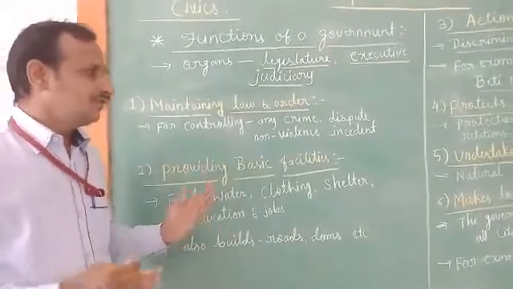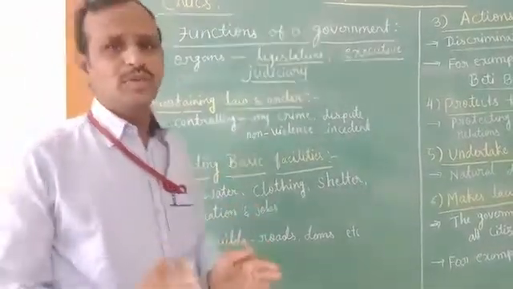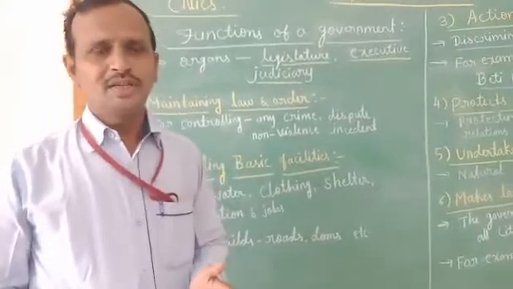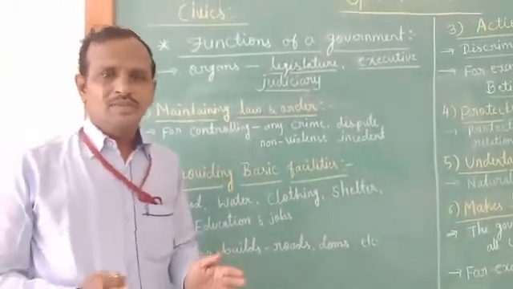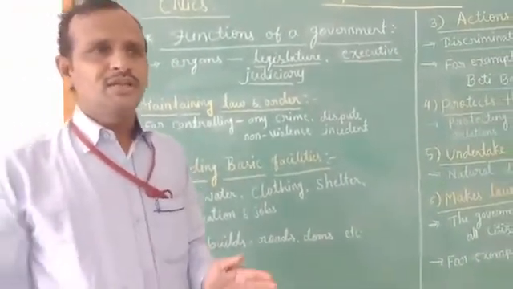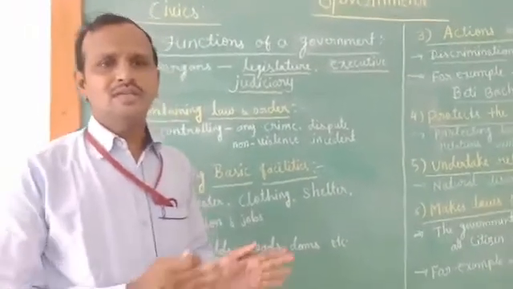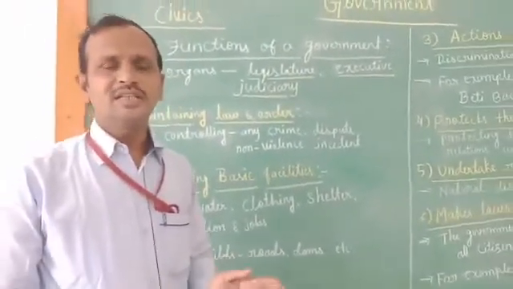For example, if government implements any new policy, but some group of the people of a country do not like such a policy, how does government control the situation during that time?